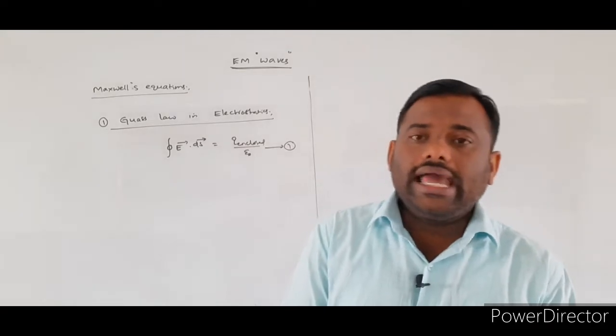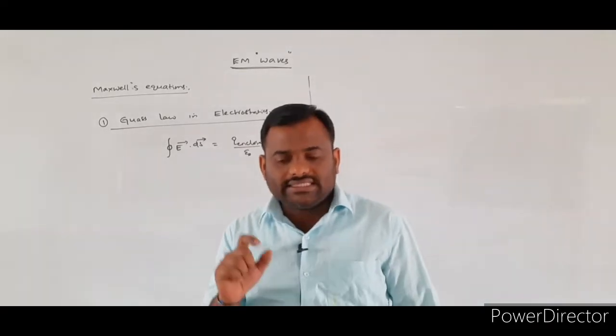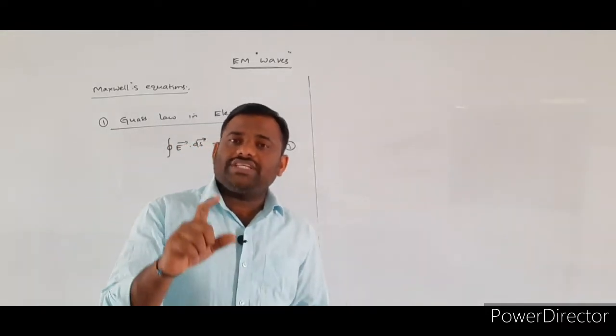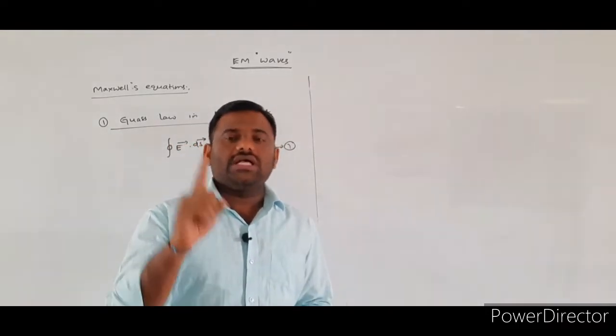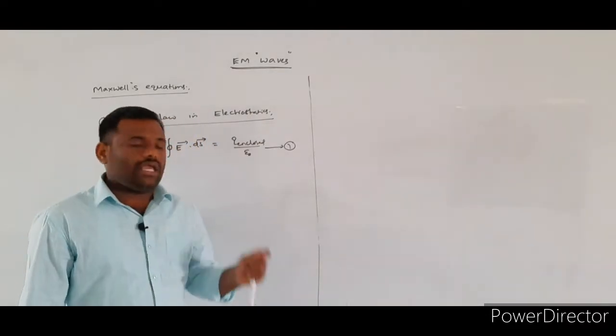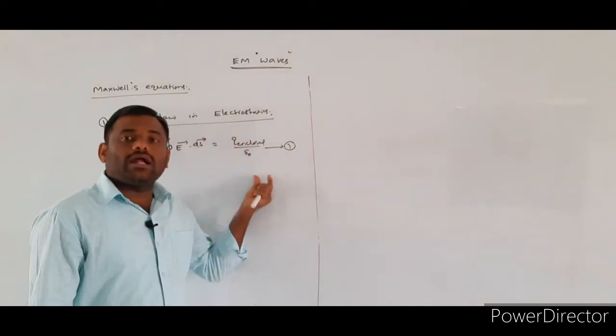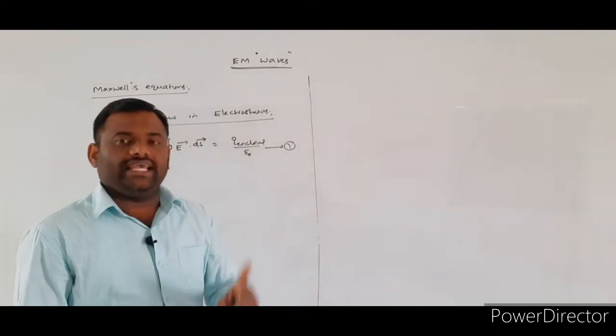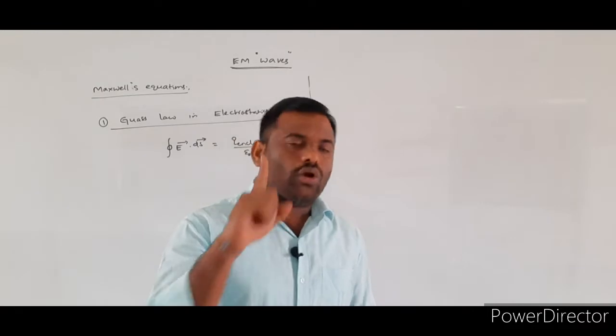According to the Gauss law in electrostatics, the total electric flux passing through any closed surface is equal to 1 by epsilon naught times the net charge enclosed by the closed surface.